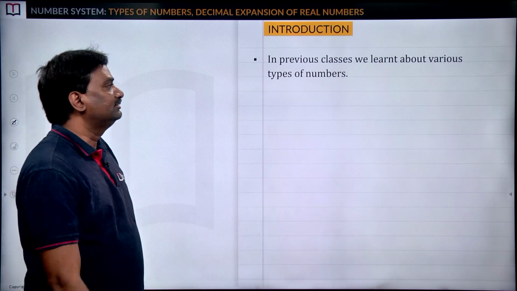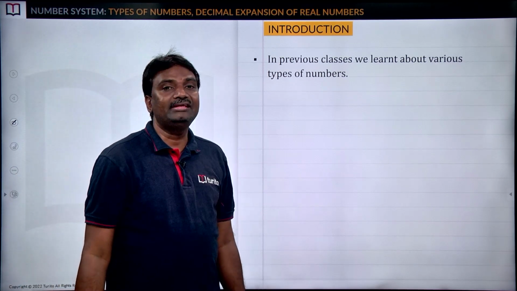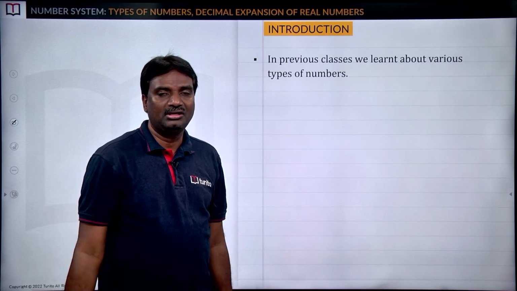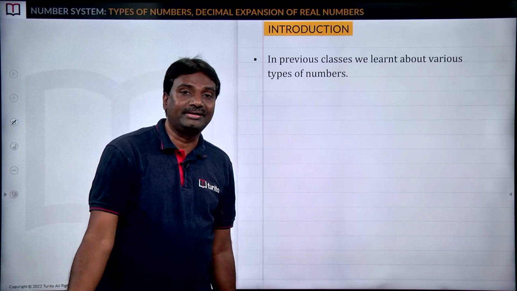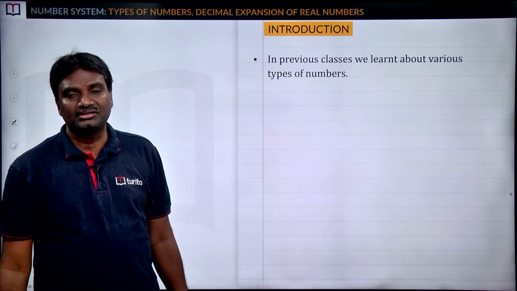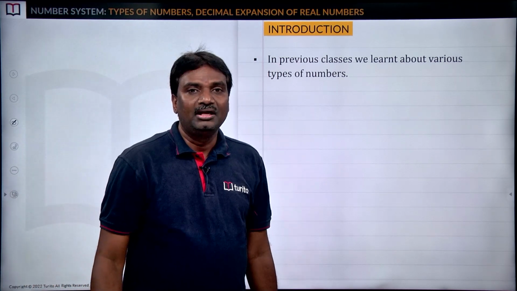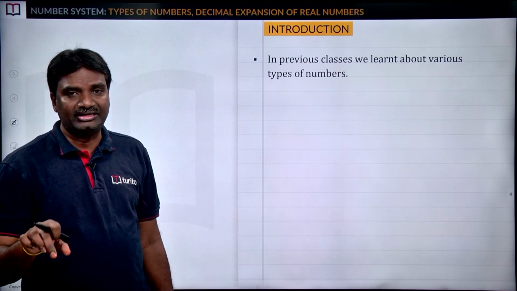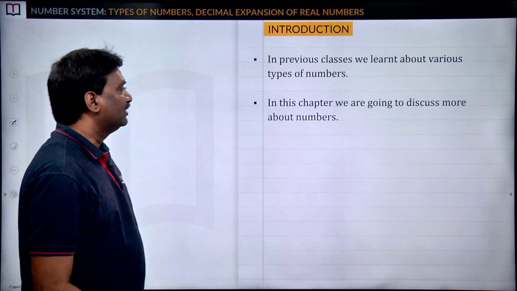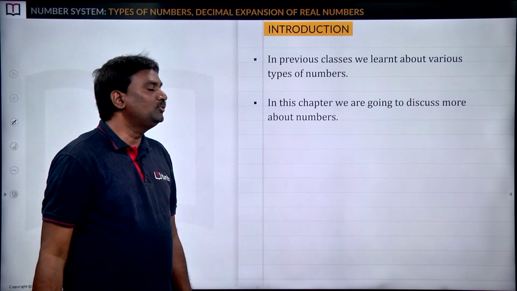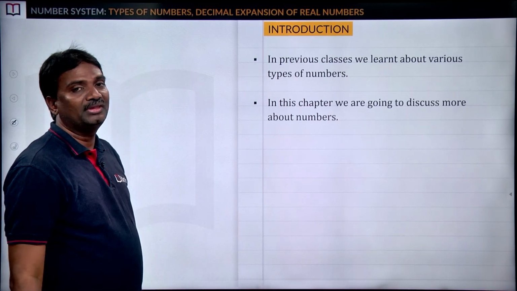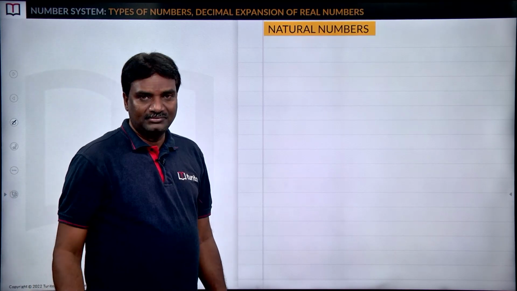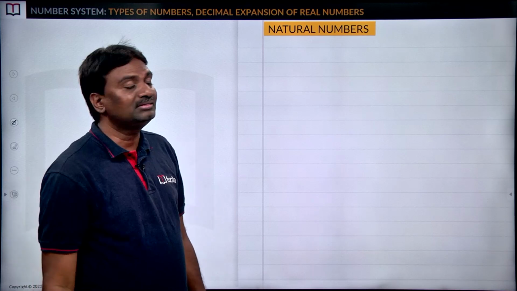In previous classes, we learnt about various types of numbers. So already we have discussed what are the natural numbers, what are the positive integers, what are the negative integers, what are the rational numbers, what are the irrational numbers, like that. So just we can recap them to understand the concepts of real numbers perfectly. Okay, so in this chapter we are going to discuss more about the numbers. Okay, so first let us recap, which we have learnt in our previous classes.